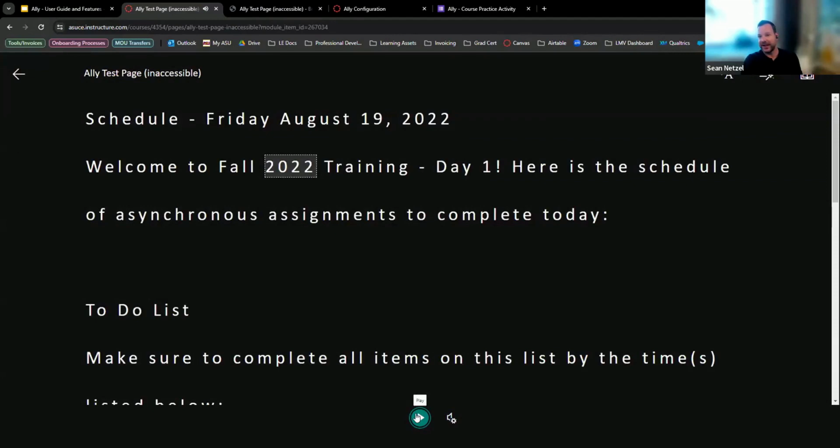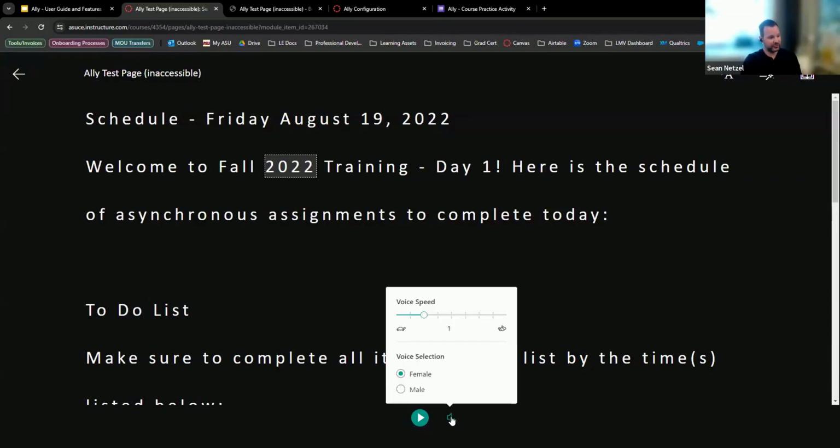So you might not be able to hear that, but as I was playing that, it was actually highlighting each word it was saying at the same time. And then if you go into the voice settings on here, you can change the voice speed. So if it's a little bit too fast, you can slow it down. If it's too slow and you want it to be faster, you can adjust the speed as well. It's all the way up to 2.5. And then you can even choose a voice for it.